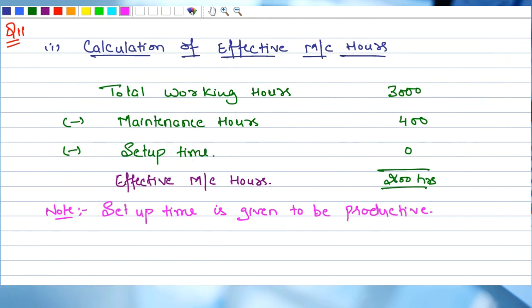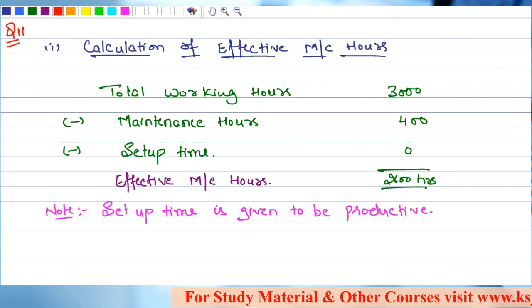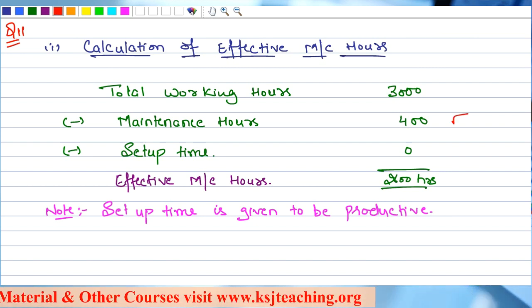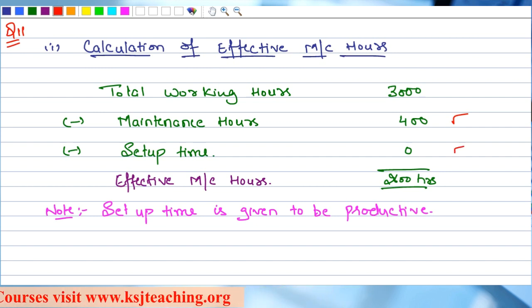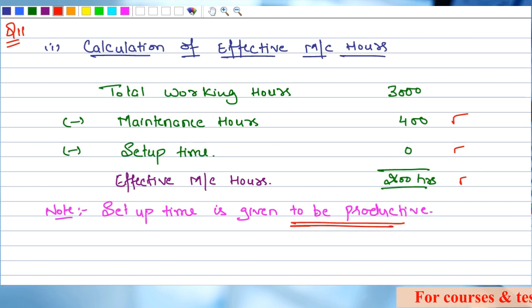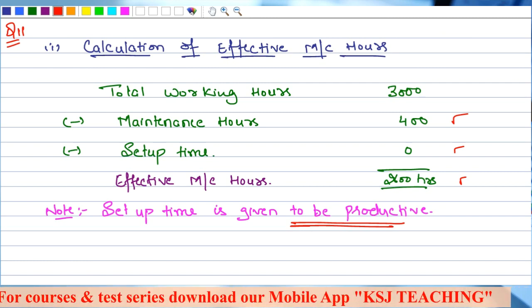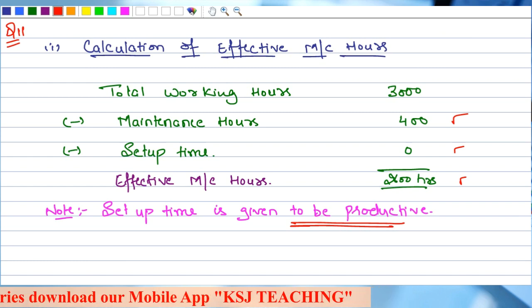The first step is the calculation of effective machine hours, right? What is the total working hours? 3000 hours given in the question, less maintenance hours 400, no problem. Setup time, I have taken it as 0. So the effective machine hours is 2600 hours. I have given a note that setup time is given to be productive. That is why we have taken it as 0. Any issues in this? Right? Calculation of effective machine hours is very easy.